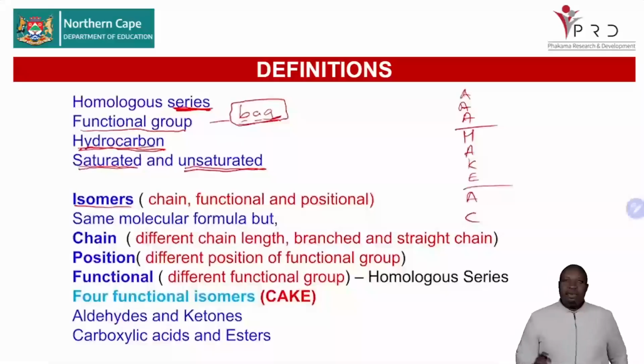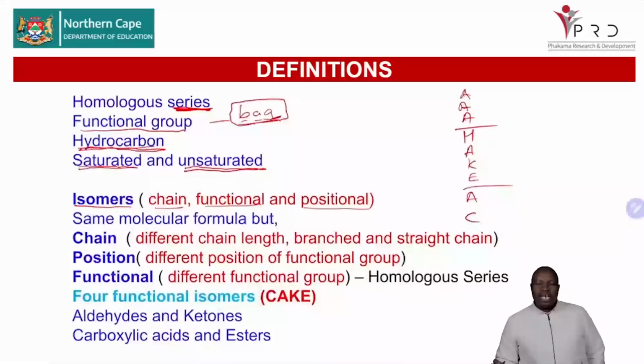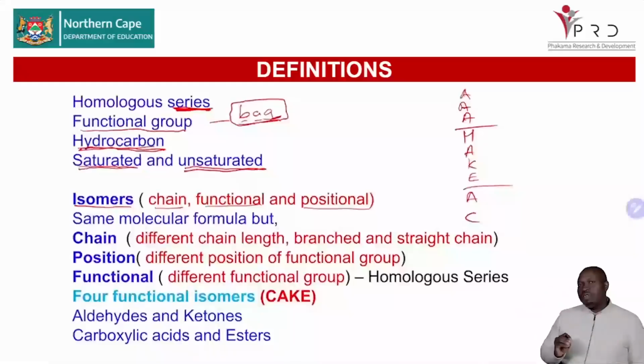So we have three types of structural isomers, which are your chain isomer, your functional isomer, and your positional isomer. And as you define all of these isomers, you will always start by saying same molecular formula. That's where you will start.